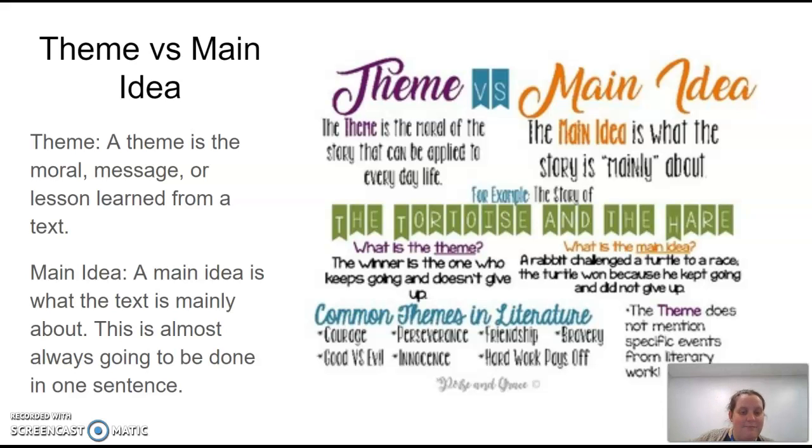Okay, and so we've got the example on the screen here that's going to talk about the tortoise and the hare. The theme of the tortoise and the hare: the winner is the one who keeps going and doesn't give up. Compared to the main idea: a rabbit challenged a turtle to a race. The turtle won because he kept going and did not give up. We've got specific details from the story in the main idea. In the theme, we do not.